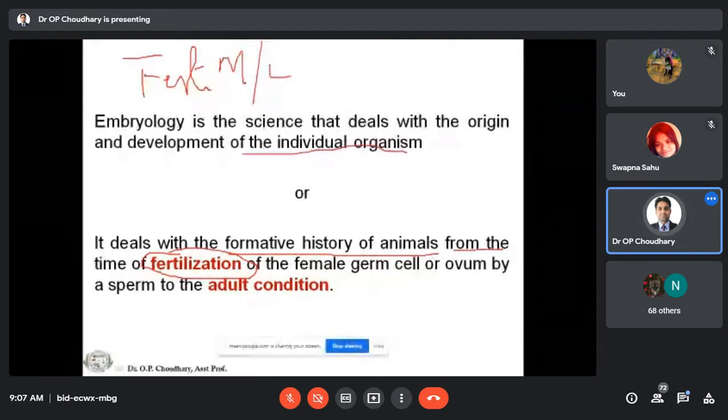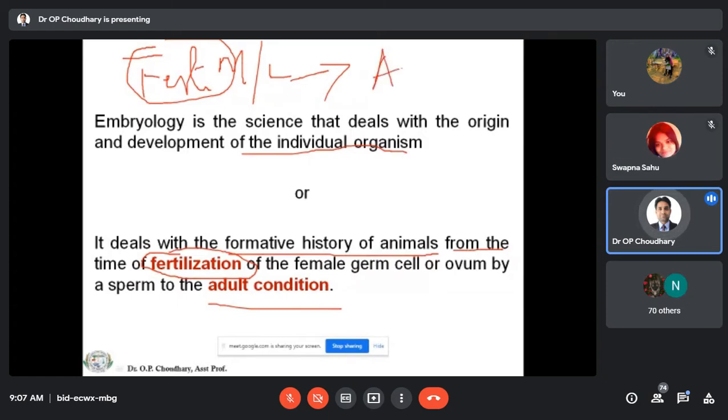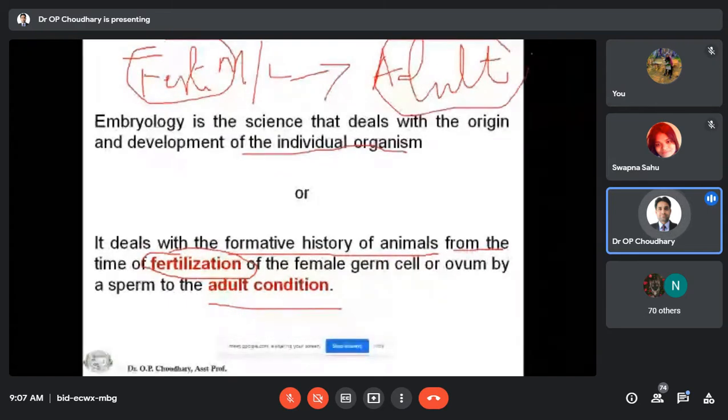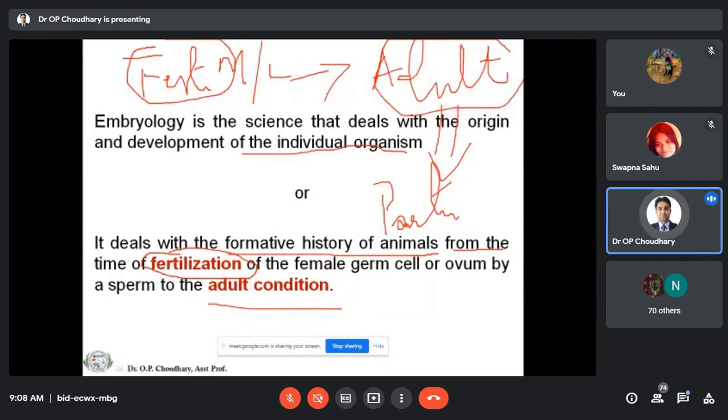So the developmental anatomy deals with the formative history of animals from the time of fertilization of the female germ cell or ovum by a sperm to the adult condition. So the first step is the fertilization, and the last step is that it will transform into the adult condition, and this adult will come out from the uterus by the process of parturition. I think everybody knows, by parturition it will come out from the female reproductive tract.